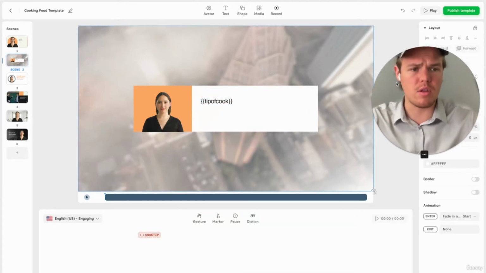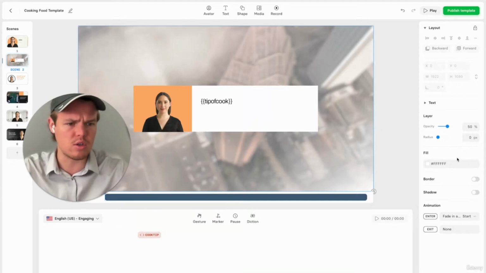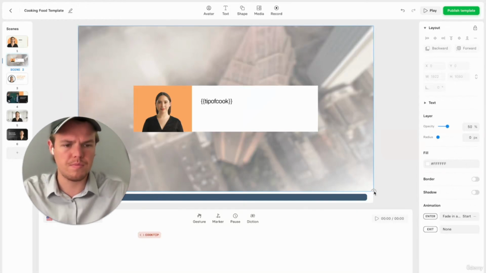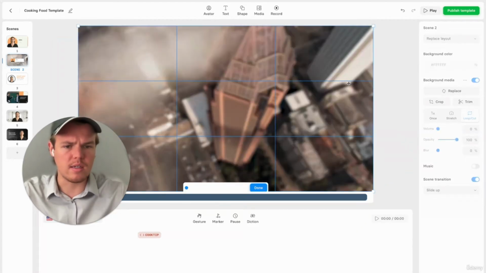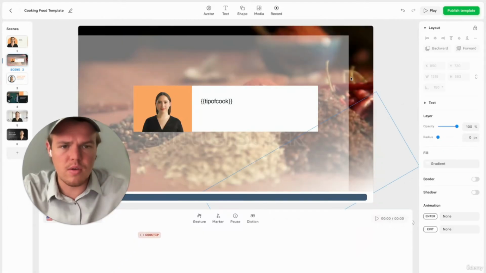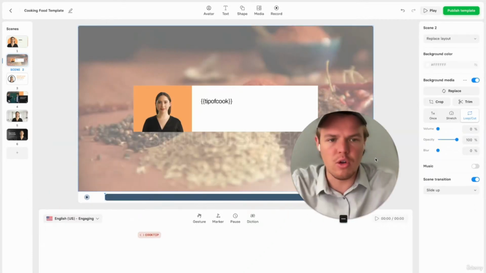The last thing I want to do for this slide is make sure we change our background so it isn't just skyscrapers, because that does not look right. So let's see what we can do there. That was a little bit of an overlay there. Let's see if we can change this real quick. All right, we're going to use this. It shows a bunch of different spices, which is cool. We're going to add our overlay back. And now we should have a little bit of a video looping in the background as that cooking tip comes up.